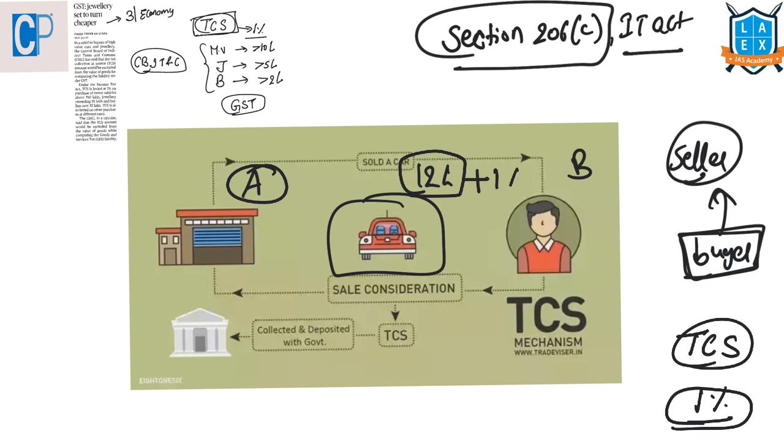That is, B will be paying 12.12 lakhs, out of which this 12,000 will be deposited with the government. So to put it simply, it is a mechanism where the receiver will extract a certain amount as tax from the payer and will deposit the same with the government.